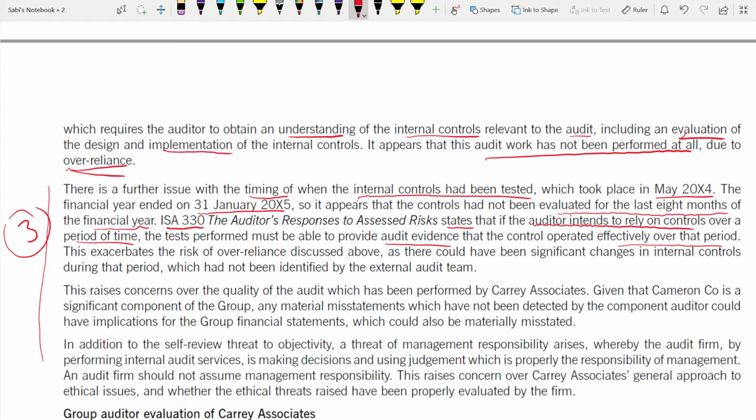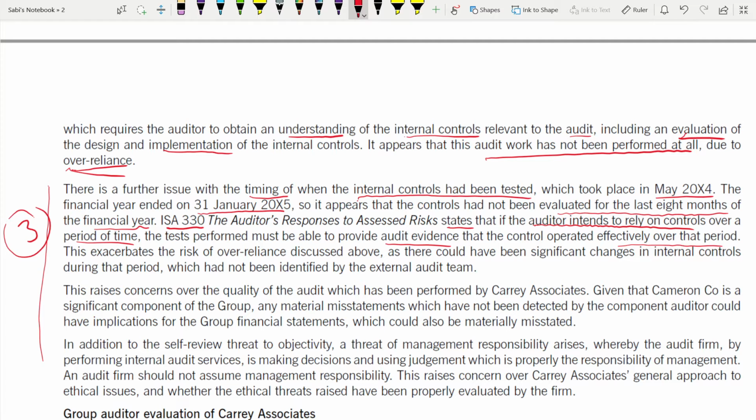For example, if the auditor wants to rely on that control for 12 months, the audit evidence that the auditor has collected should say that this control is working effectively during those 12 months. But in this case, this is not the case because for the last 8 months, they didn't even test.